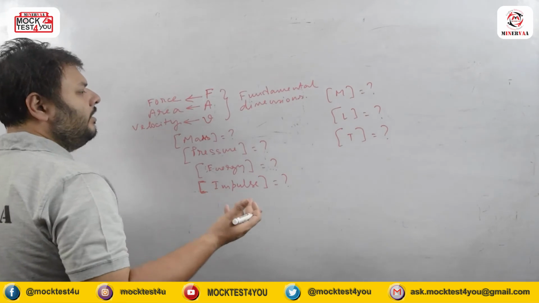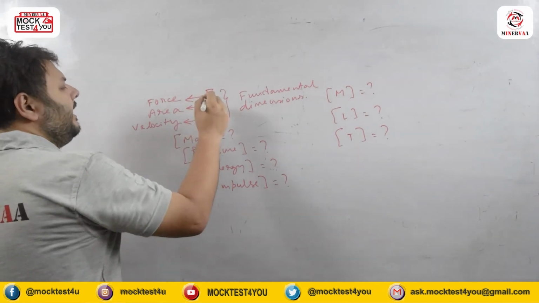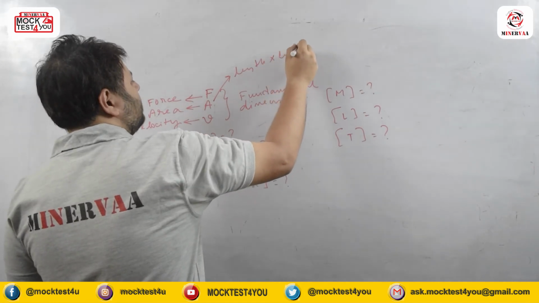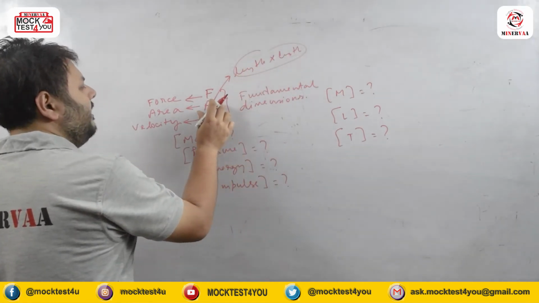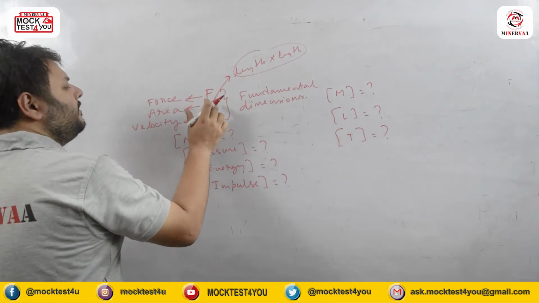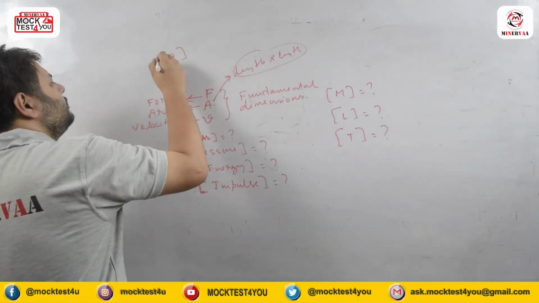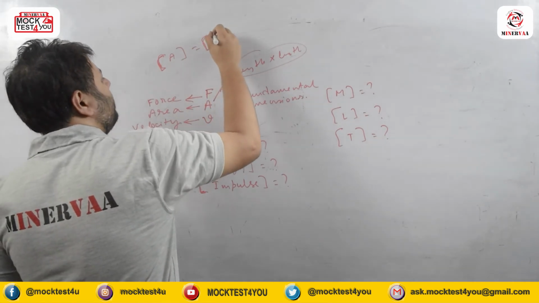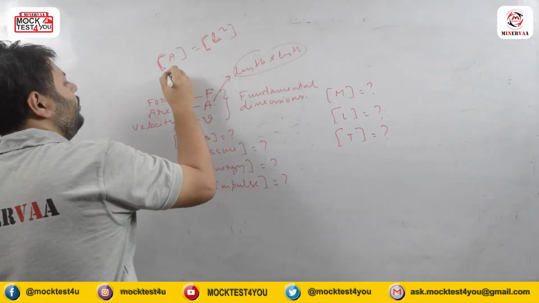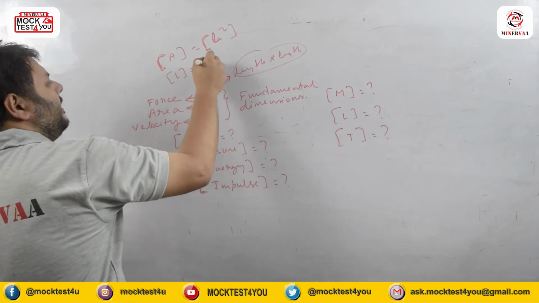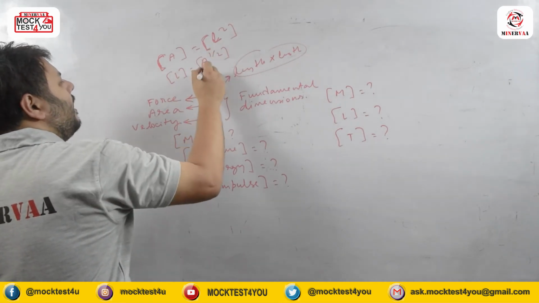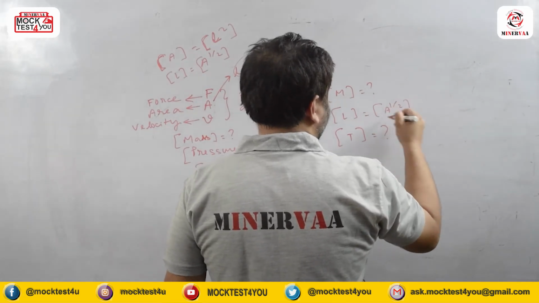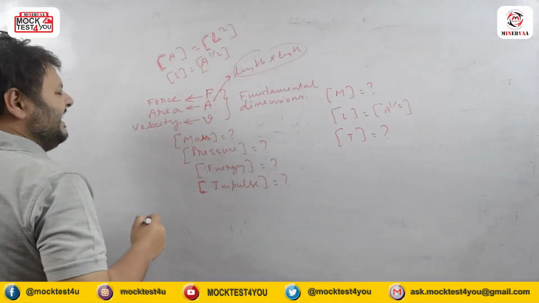Now for length, area normally is length into length. So when you write area in terms of dimension, area is length squared. So in this system, L becomes A to the power half. So L will look like A to the power half. And what about T then?